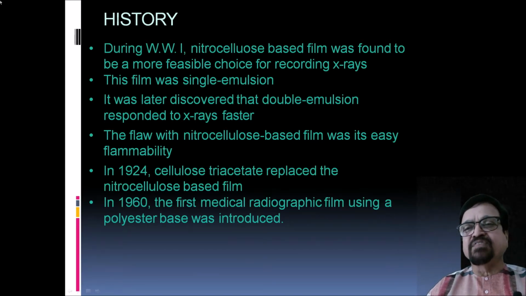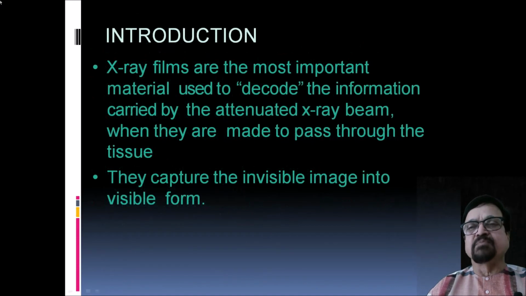In 1960, the first medical radiographic film using a polyester base was introduced. Obviously for two reasons. One thing is nitrocellulose based film was flammable, so they were catching fires. Its large storage was a problematic thing, versus polyester based films were much better in quality, as we are going to see, and it has easily replaced the earlier cellulose based film.